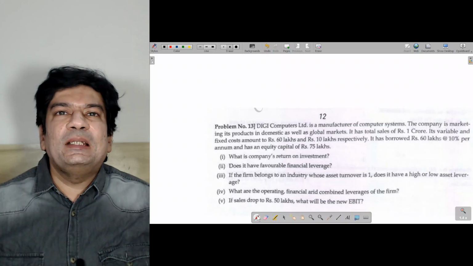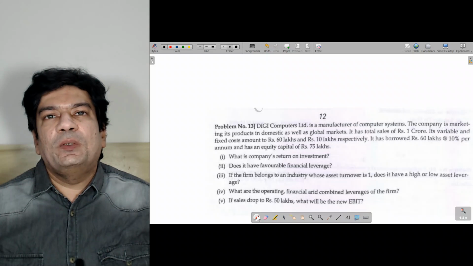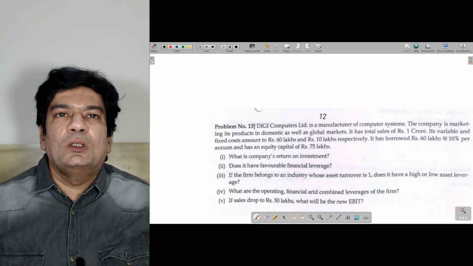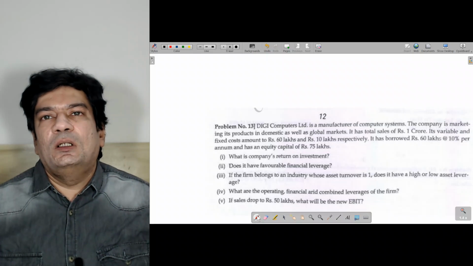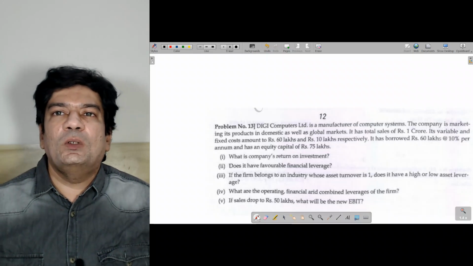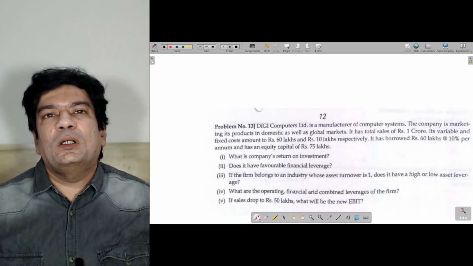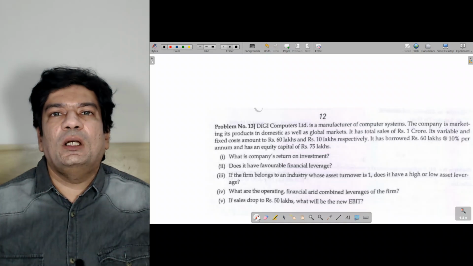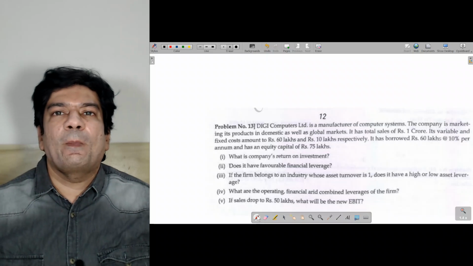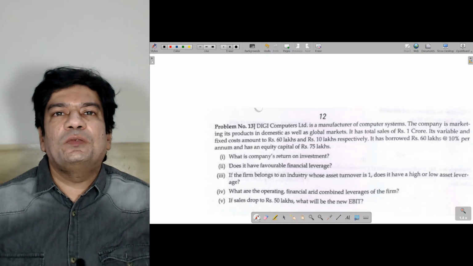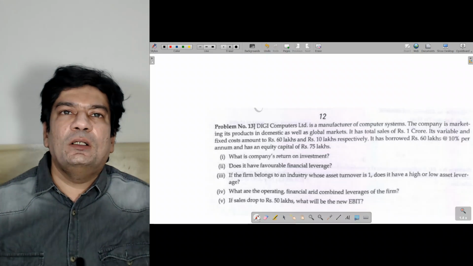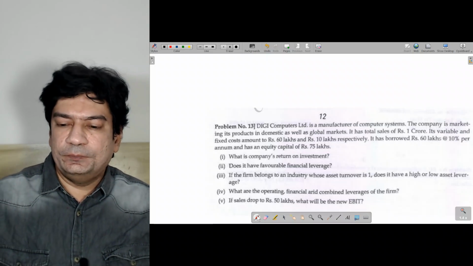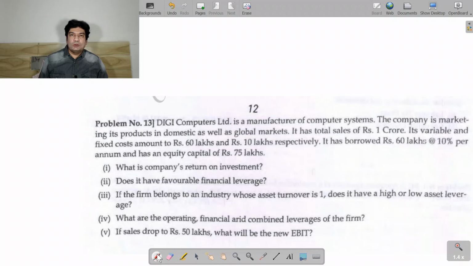What is the company's return on investment? Does it have a favorable financial leverage? If the firm belongs to an industry whose asset turnover is 1, does it have a high or a low asset leverage? What are the operating, financial and combined leverages of the firm? And if the sales drop to 50 lakhs, what will be the new EBIT? So again, a comprehensive sum. So let's solve this sum.